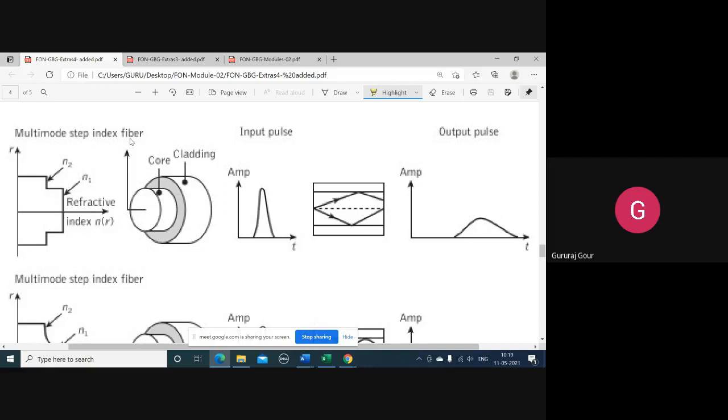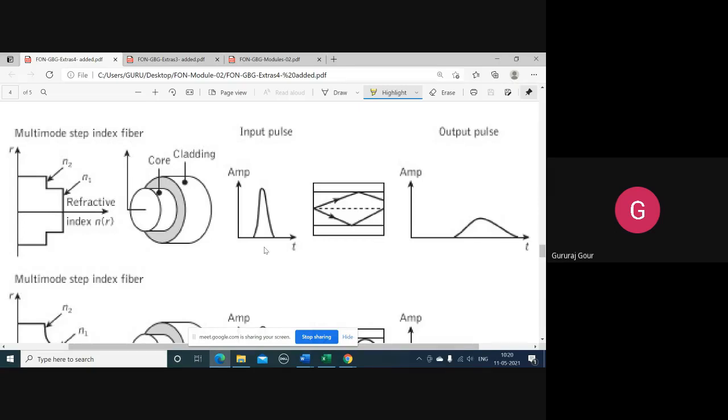So it is the optical fiber having the core at the center, surrounded by the cladding, and at the core-cladding interface, there is a sudden variation in the refractive index. That is indicated by the refractive index profile plotting n of r versus r like this. A step index fiber, which is supporting multiple modes. And this is one pulse, the third one. This is one single pulse having some particular width that we actually wanted to transmit.